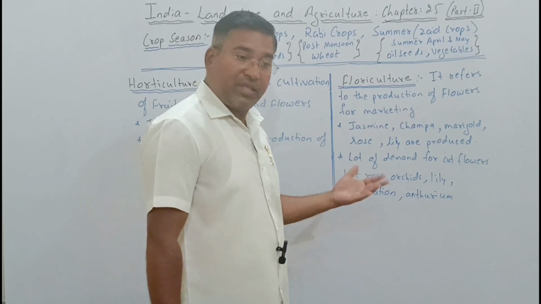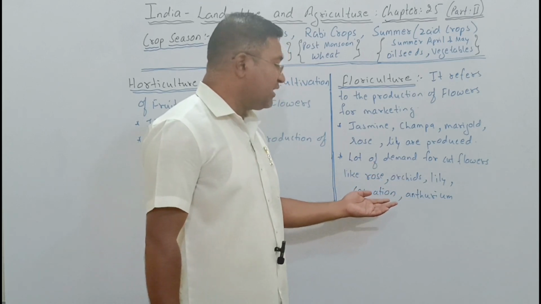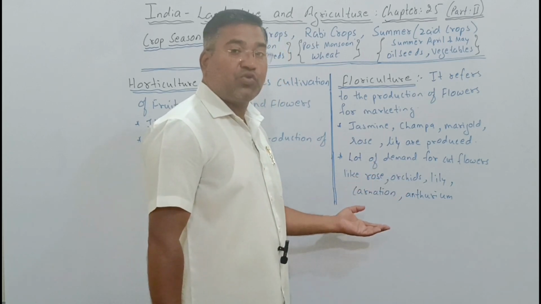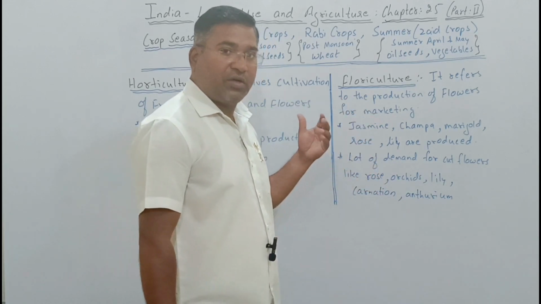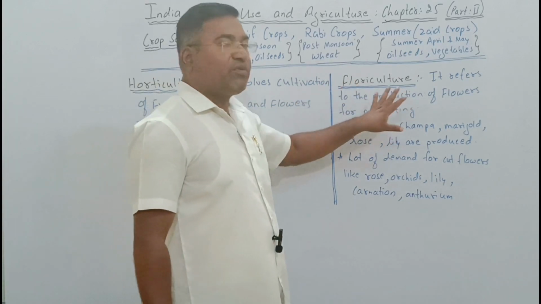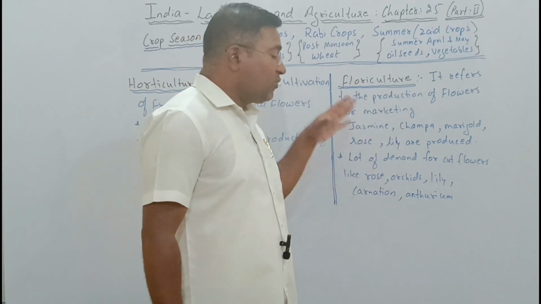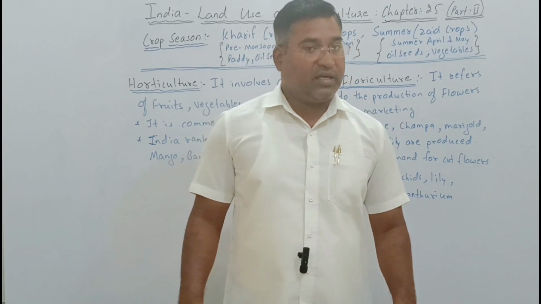Moreover, apart from that, cut flowers like rose, orchids, lily, carnation, anthurium also play a very important role in selling. So horticulture as well as floriculture: in horticulture, everything is involved: fruits, vegetables, and flowers. In floriculture, only flowers are included. But they play a very important role in the economy of the region and the country.